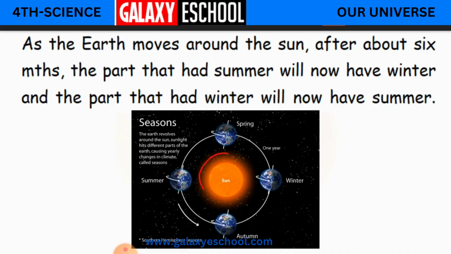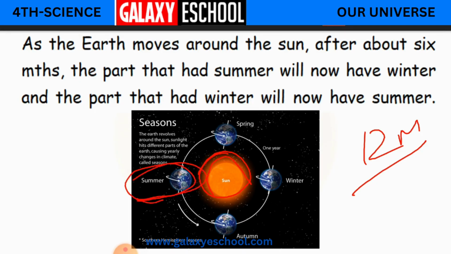And in these 12 months, as the earth moves around the sun, after about 6 months, that is the half time, the part which was having summer will be having winter, and the part that is having winter will now have summer.